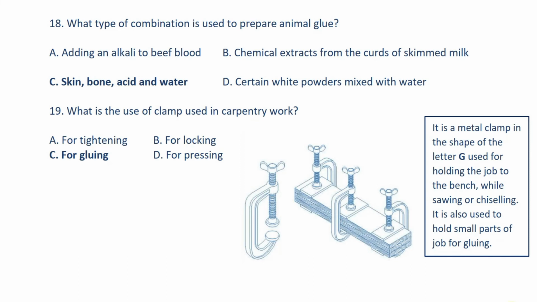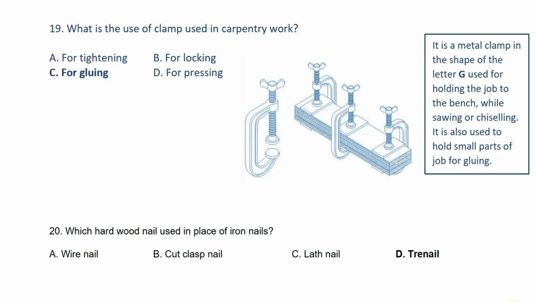It is also used to hold small parts of a job for gluing. It is a G clamp.